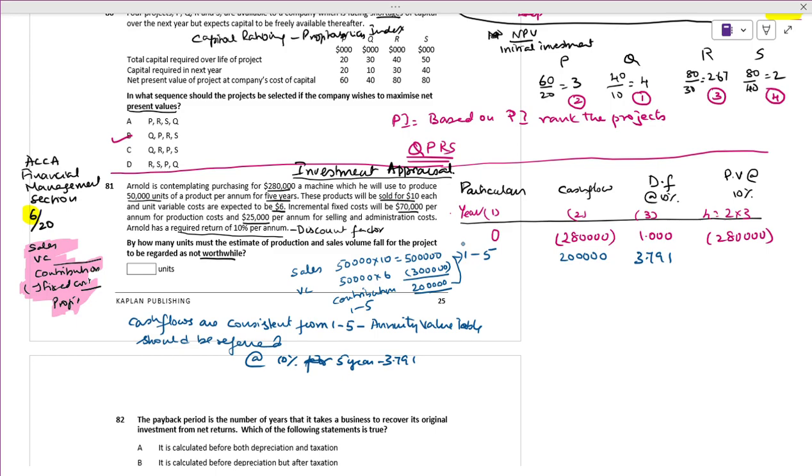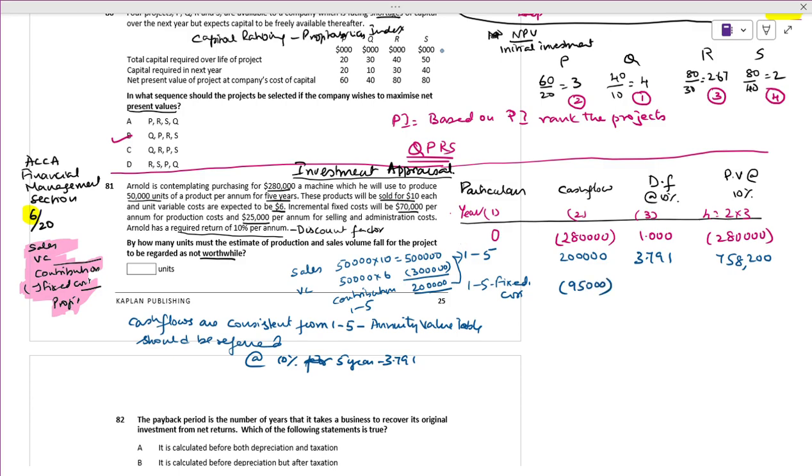20,000 times 3.791 comes to 758,200. Here now there is fixed cost, again every year, per annum. 25,000 and 70,000. 25 plus 70, it comes to 95.